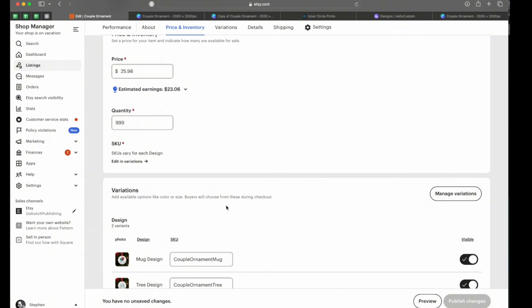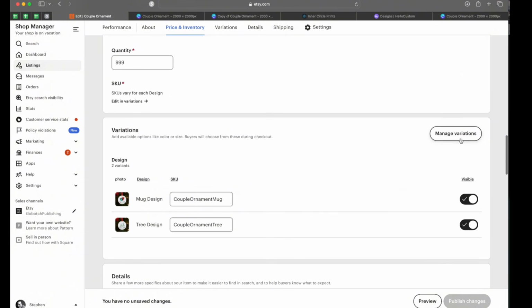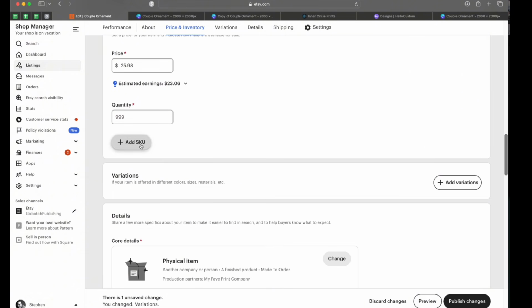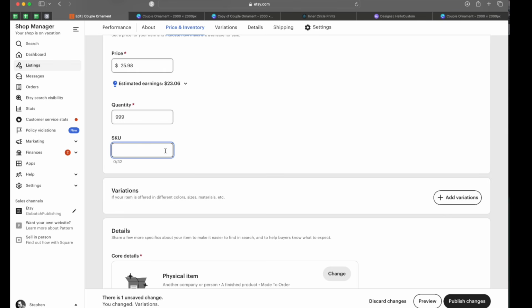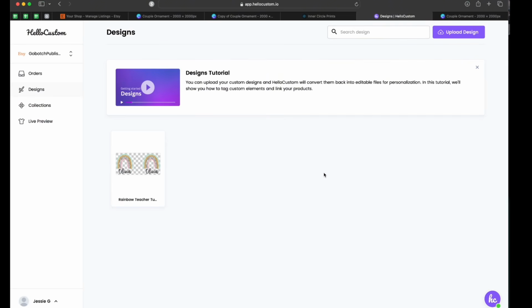If you only have one design and you don't have variations, then you can just add a SKU right here. But remember, it still needs to be unique to everything else that you have going on in Etsy. I'm going to put couple ornament 1 and publish the changes. And then over here in Hello Custom, you need to make sure that your store is hooked up. So you'll go to your name down here and you'll click on connections. Make sure you're logged into the correct Etsy shop and connect it.